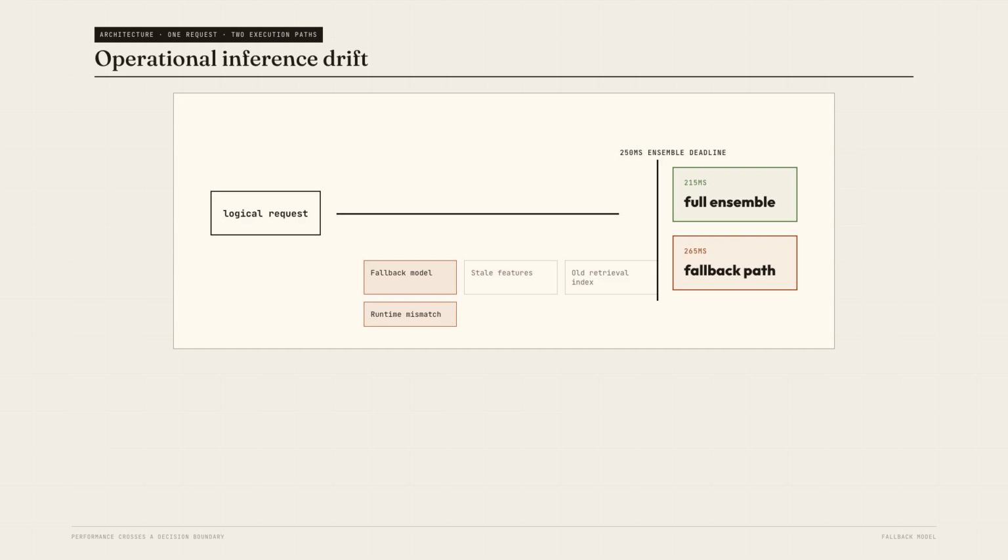That can happen when latency causes the system to miss an ensemble deadline, switch to a smaller fallback model, read from a stale feature store, use an older retrieval index, or lose session affinity.